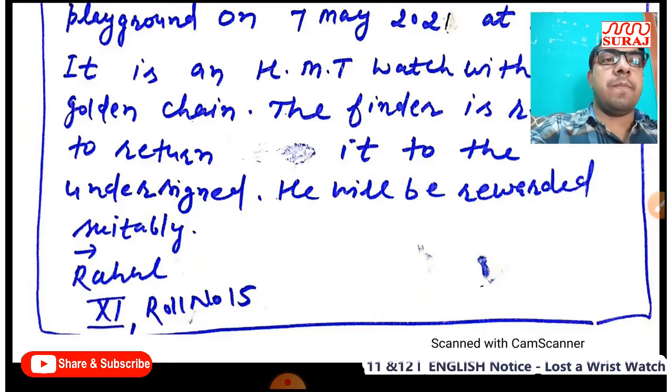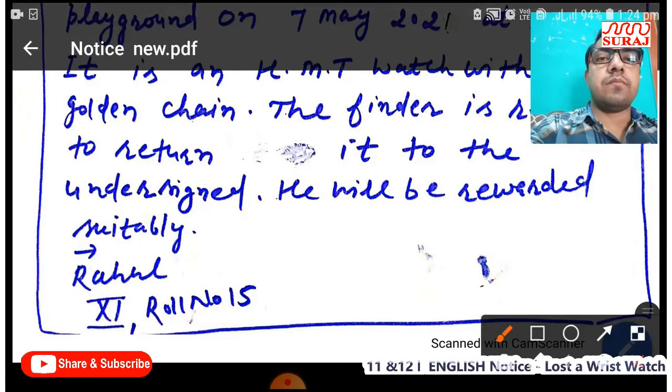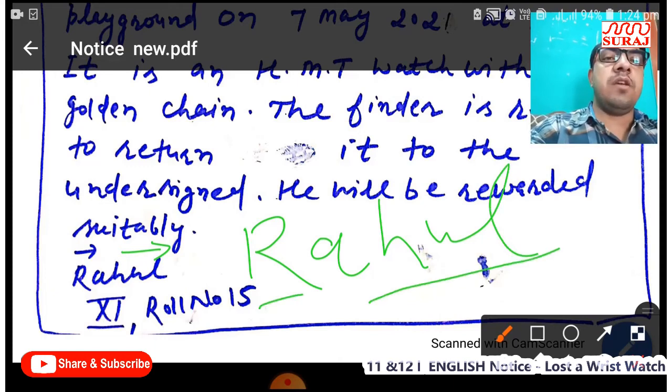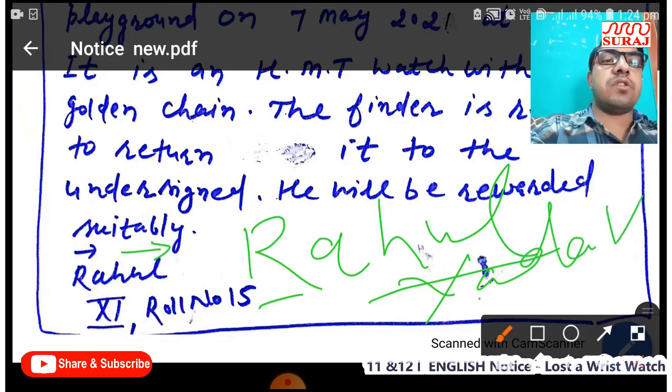We should leave one line between content and signature. Okay, after that we should mention signature. I have already told you in my last video that you should mention signature in this way. First letter of signature should be in capital, remaining part of signature should be in small form. If signature contains two words like Rahul Yadav, the second word also starts from capital letter, remaining part of second word should be in small form.